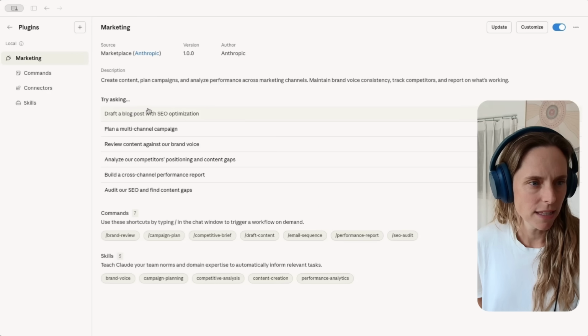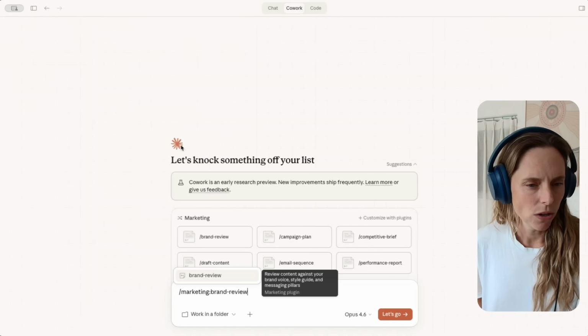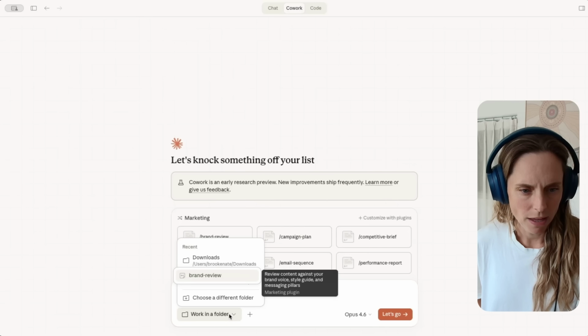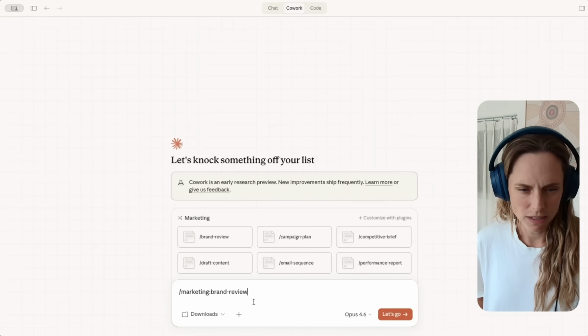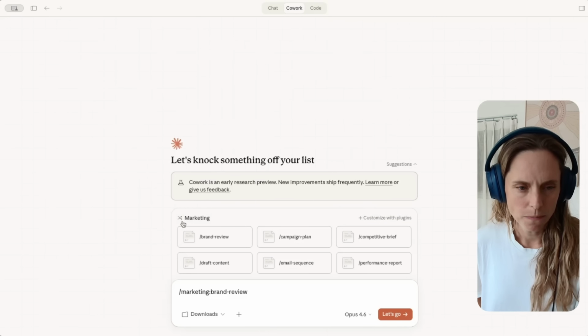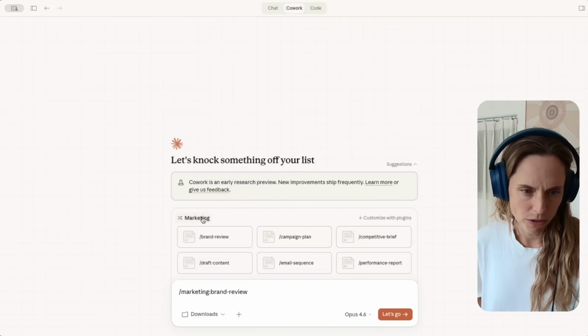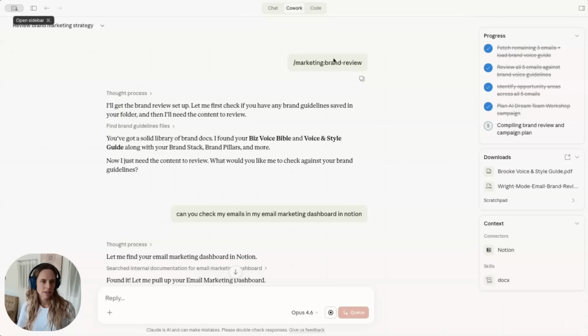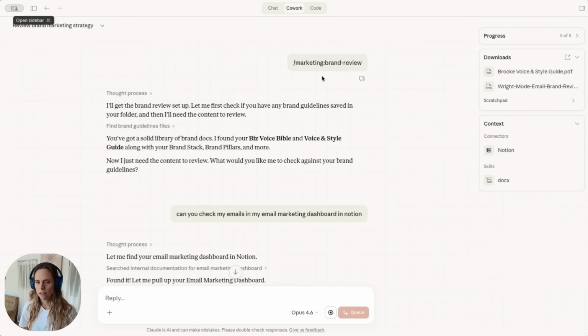So if we just test this out now, I'm just going to go review content against my brand voice. And we'll just see how it goes because I haven't given it any context here. And so you can see up here too, the marketing plugin has all of these options here because we're within this now. All right. So it's got the brand review set up. And what's really cool is I didn't give it any of my documents. I just gave it access to the downloads folder and it has picked out my voice and style guide.